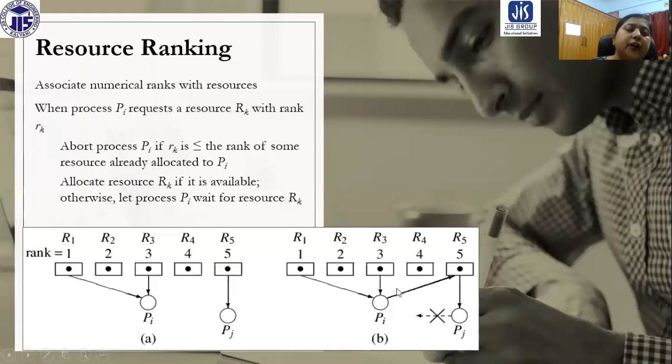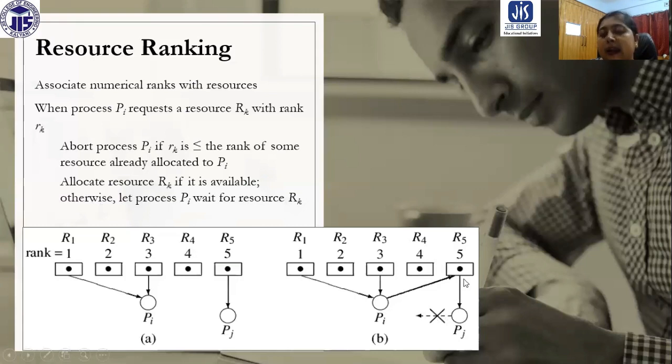Now PI is requesting R5 and R5 is already allocated to PJ. So R5 is not available. So let process PI wait for resource RK. So PI needs to wait for RK, but no problem, because PJ cannot request some other resources.